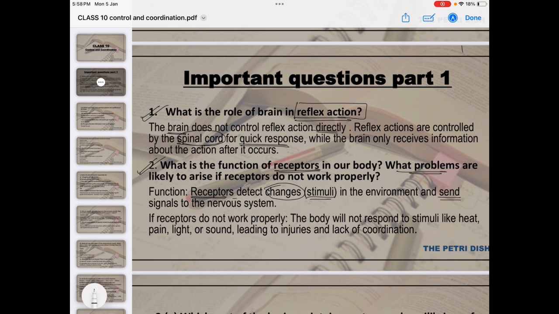So what problems can we face if the receptors are not working properly? If the receptors are not in working condition, what will happen? Our body will not be able to detect or respond to any kind of stimulus, which can be in any form, that is heat, pain, light, sound. These are the forms of stimulus. Our body will not be able to detect all those stimuli, and our body will have different kinds of injuries and we will face lack of coordination. That means we will not be able to interact with the environment itself.